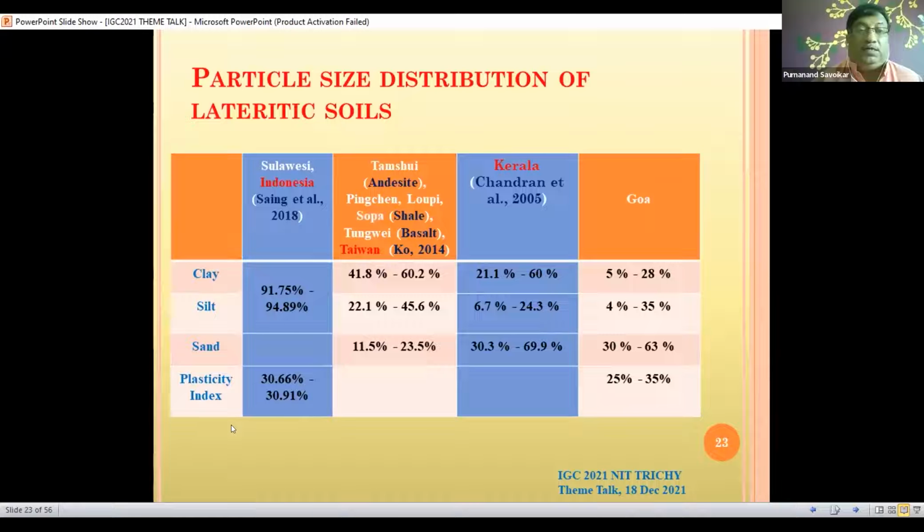If we see in some places like Indonesia, clay and silt is dominating, whereas in Kerala and Goa, you find that the dominating fraction is silt and sand.